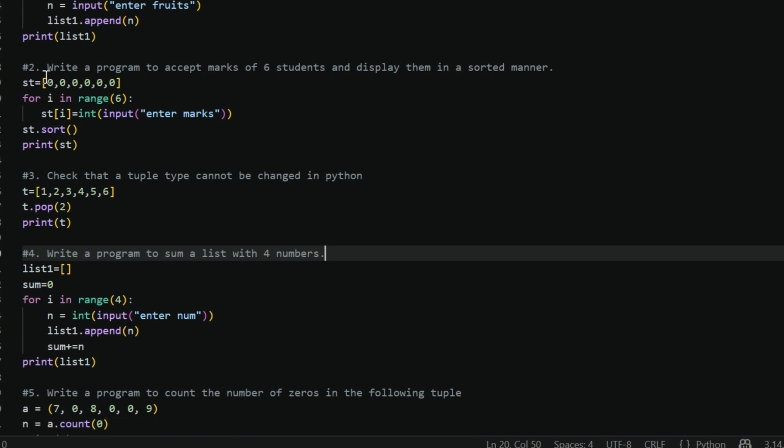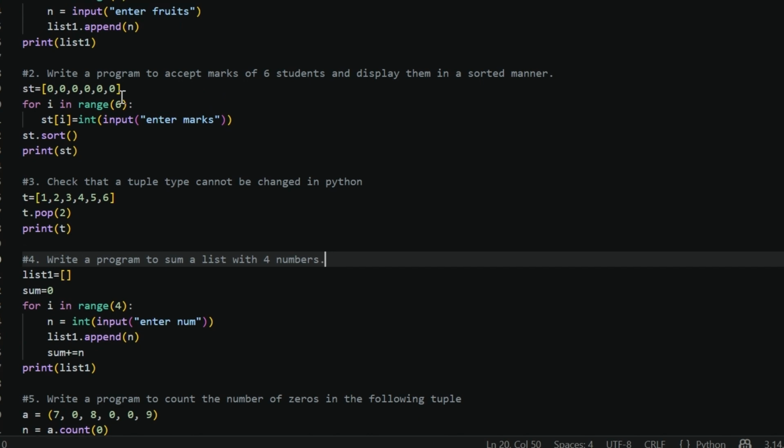Like in the second question: write a program to accept marks of 6 students and display them in a sorted manner. How? We initialize the list in this way, and for i in range the same way.